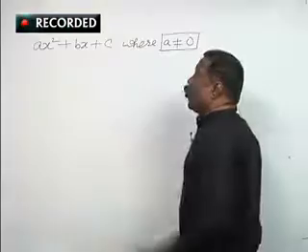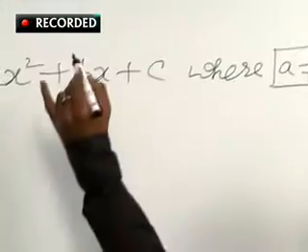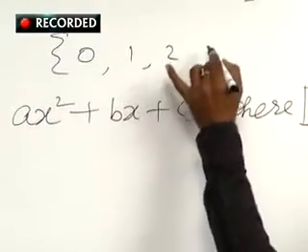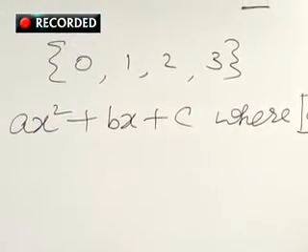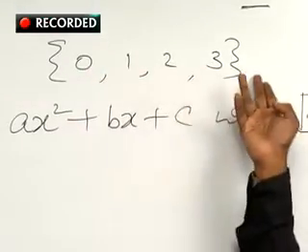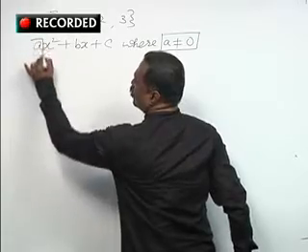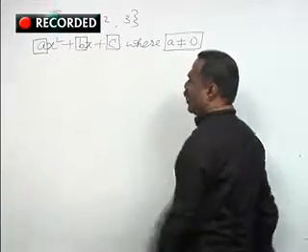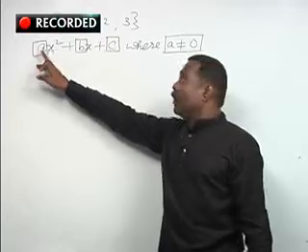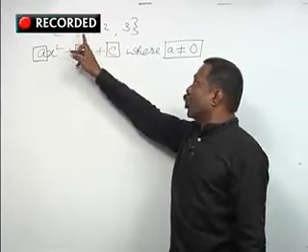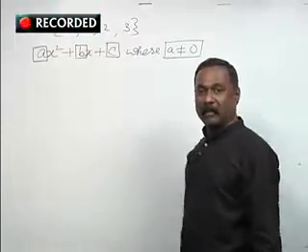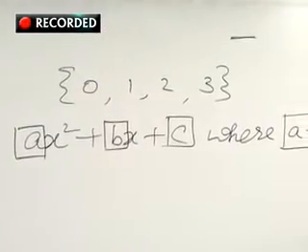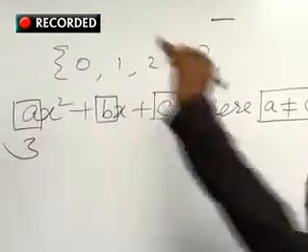And what is the set now given? The set given now is 0, 1, 2, 3. So how many digits do you have here? 4 digits you have. And how many places you have here? Those numbers are to be given to A, B, C. That means in place of A, you have to write either 0 or 1 or 2 or 3. Here, as I already told you that A is not equal to 0, it should be filled only in 3 different ways.